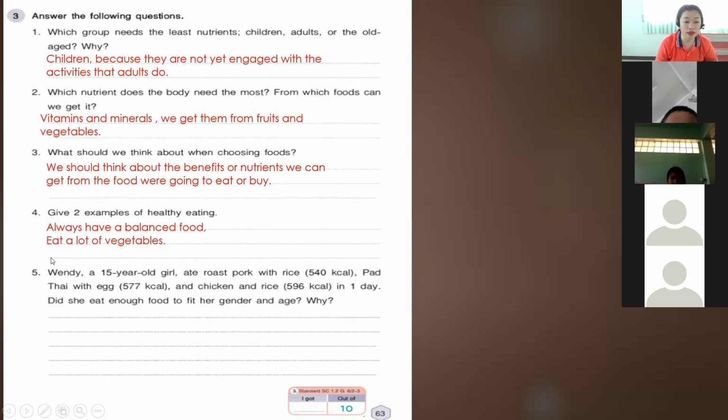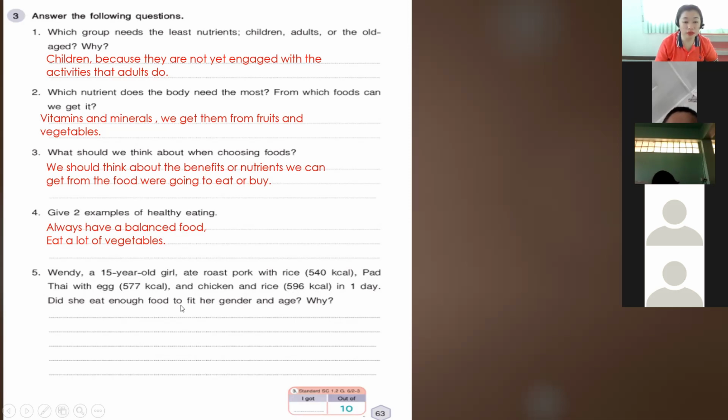Number 5, we have here a problem. Wendy, a 15-year-old girl, ate roast pork with rice of 540 calories, pad thai with egg with 577 calories, and chicken and rice with 596 calories in one day.